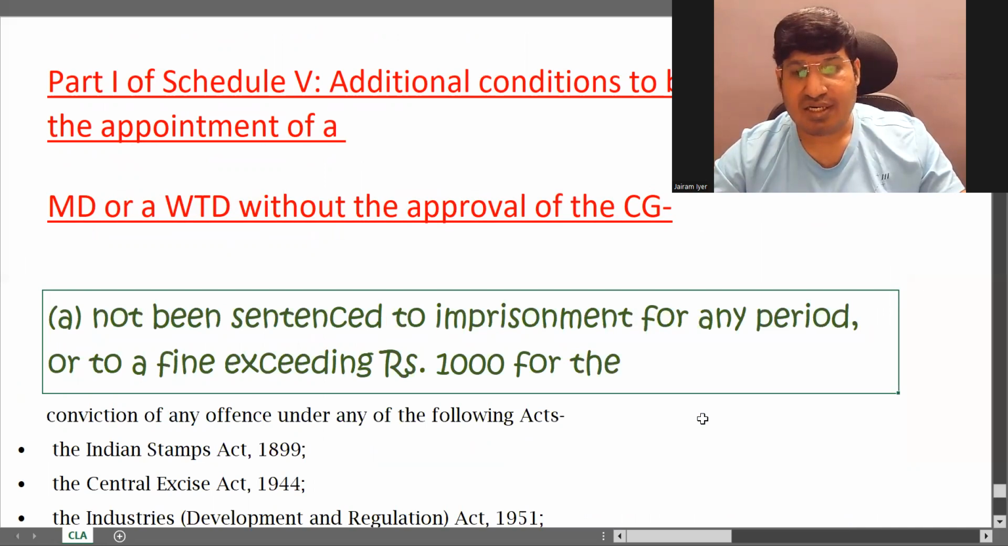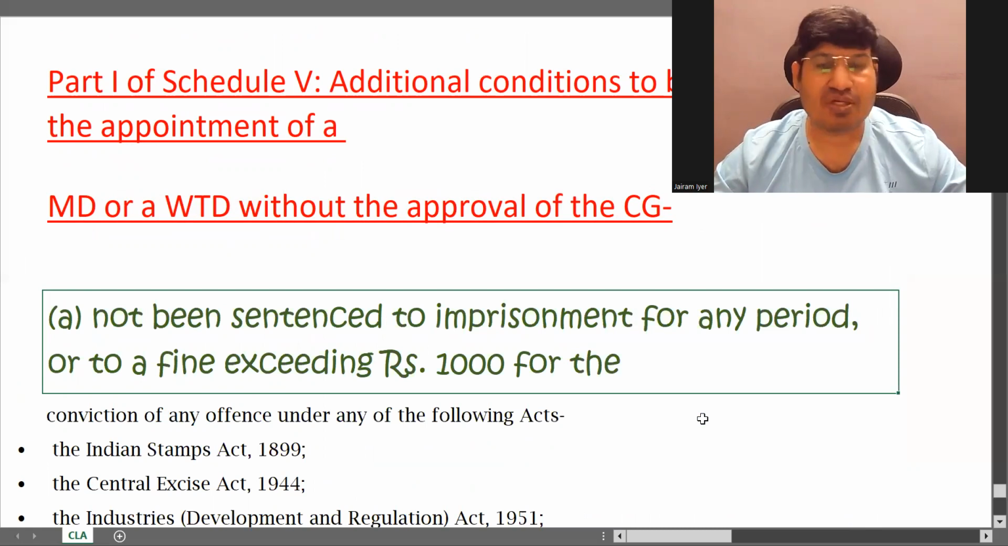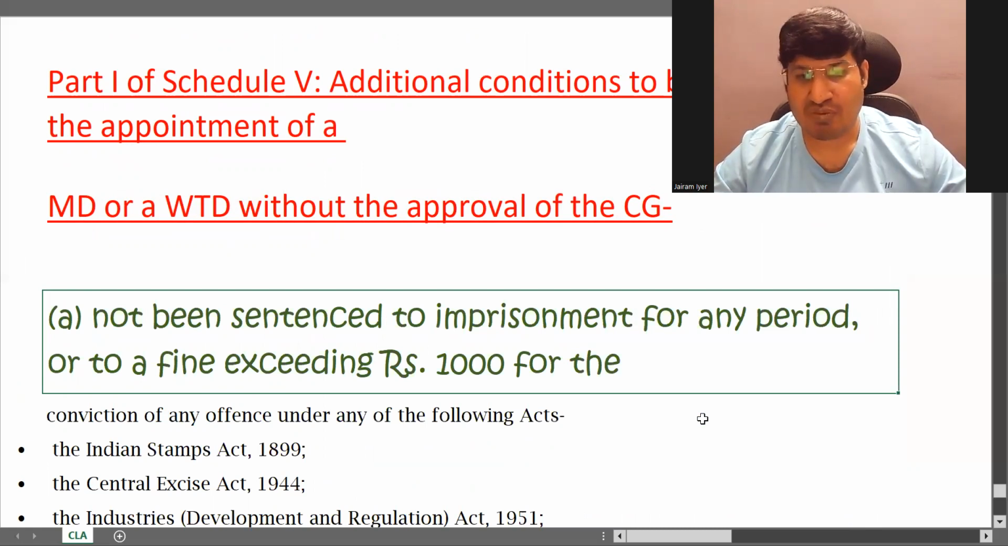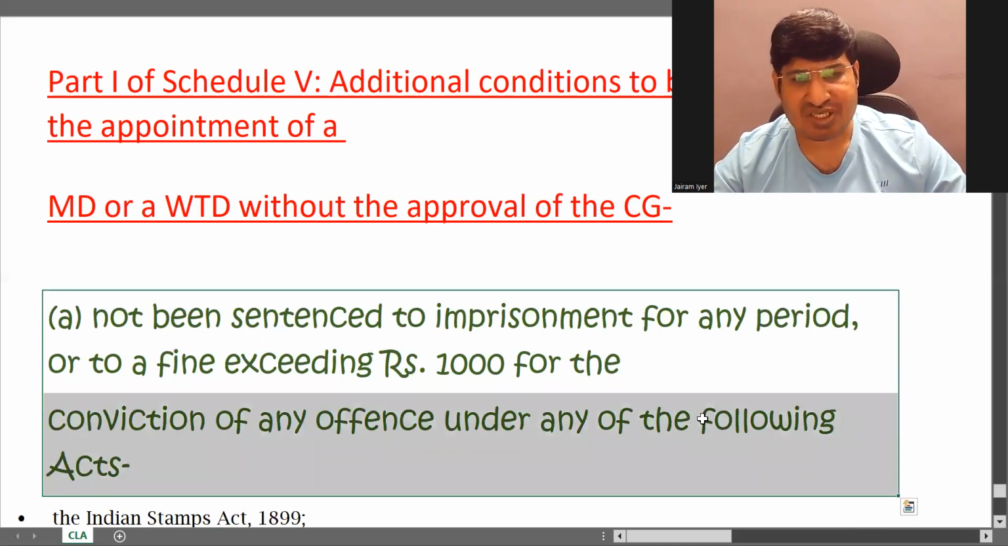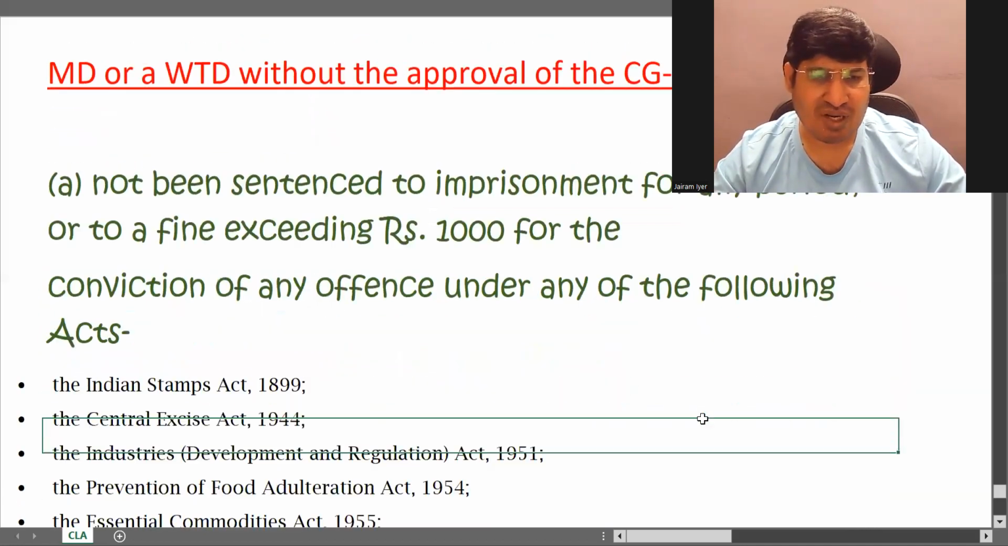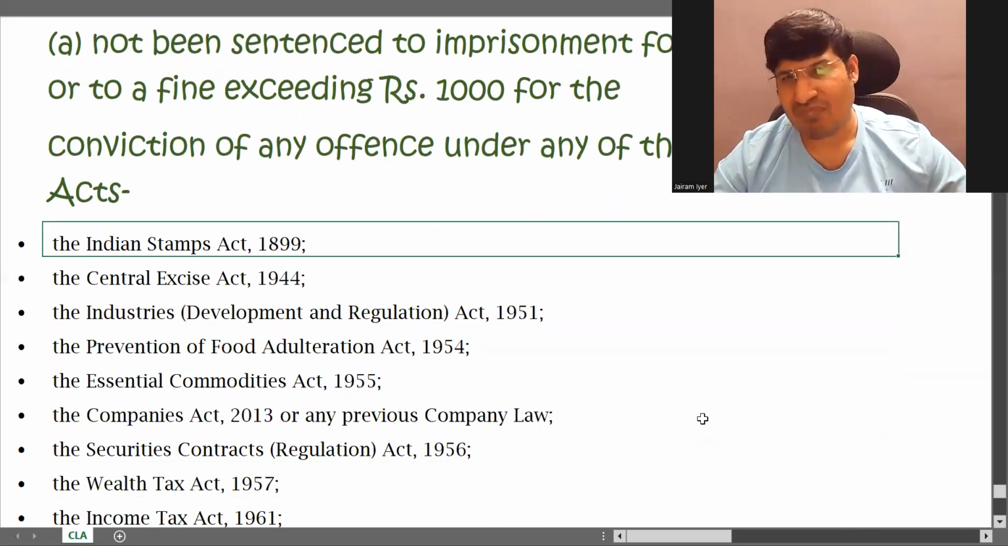He has not been sentenced to imprisonment for any period. So what we are saying is no imprisonment. Should be a clean person. Not even imprisonment for 1 day is okay. Not been sentenced to imprisonment for any period or fine exceeding 1,000 for the conviction of any offense under any of the following acts. So this conviction should not be there in relation to the below acts. Now you do not need to remember all these acts. You can remember some which you can remember.